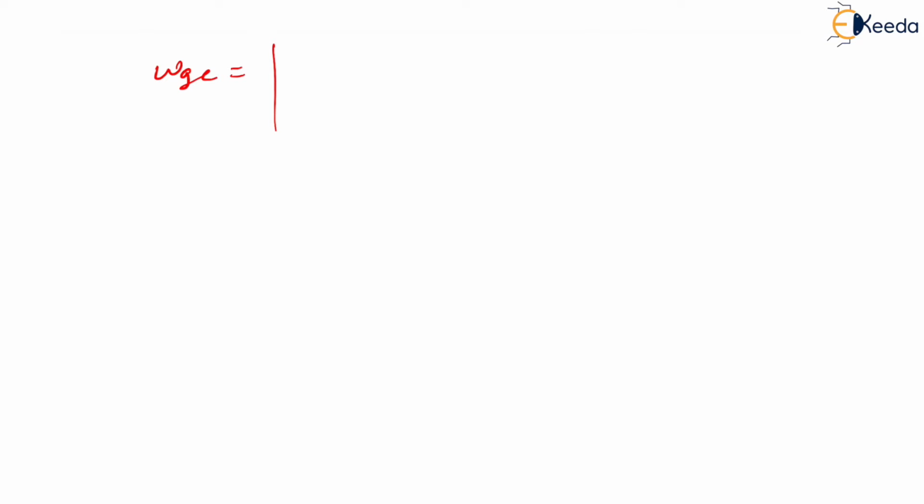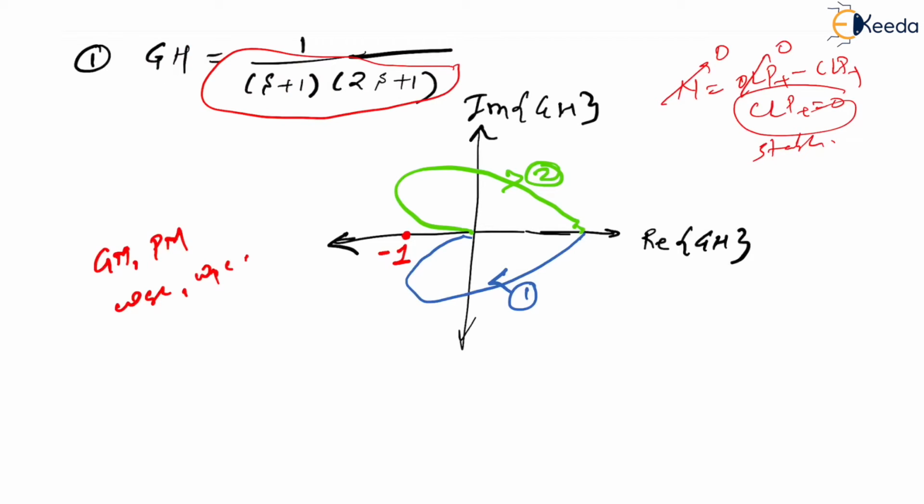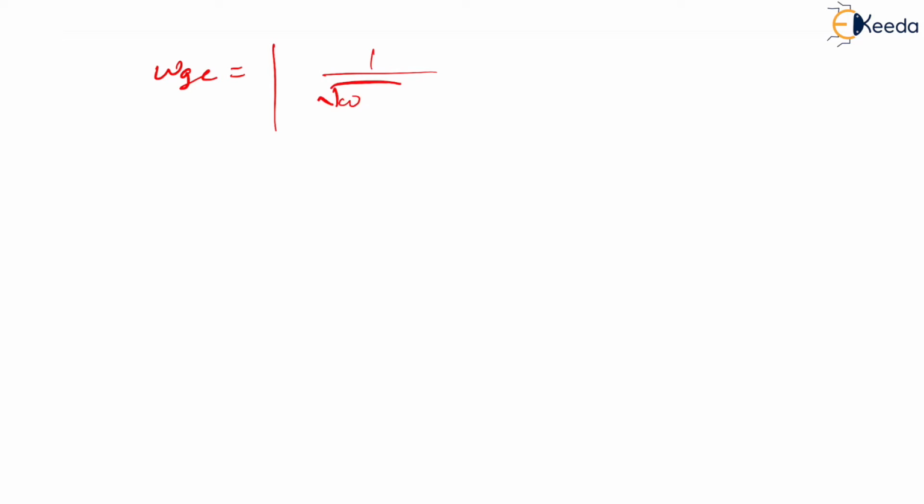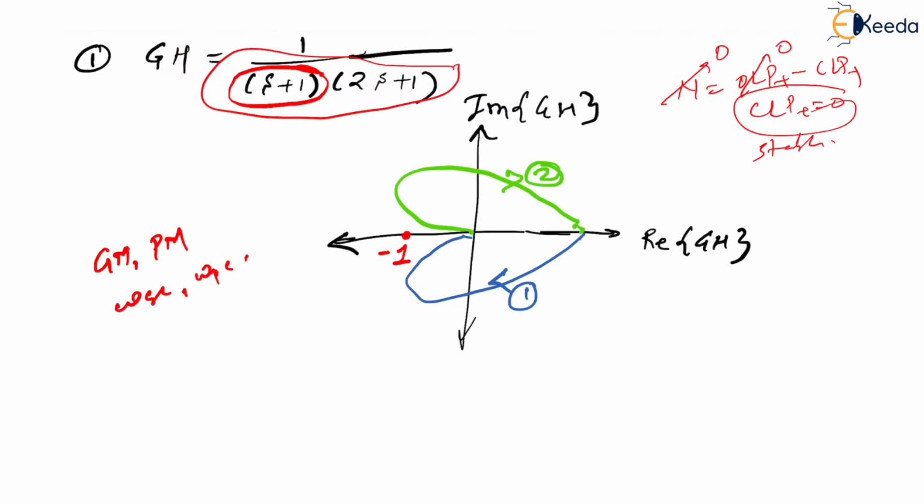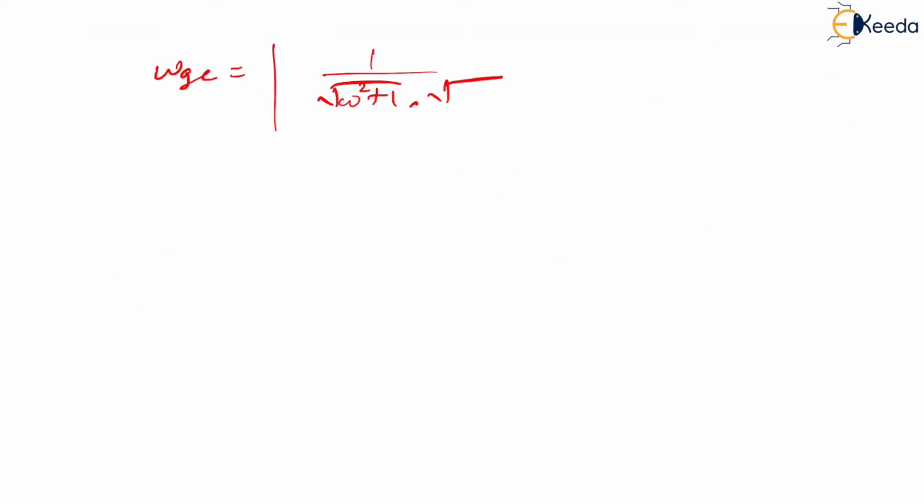So omega GC, let me take it as 1 by, this becomes under root of omega squared plus 1, right? Similarly, the magnitude of this one, 2s plus 1, becomes 2 times j omega plus 1, which is nothing but under root of 2 squared omega squared plus 1, which is 4 omega squared plus 1, right? Yes, this is your omega GC. To find omega GC, you do this.